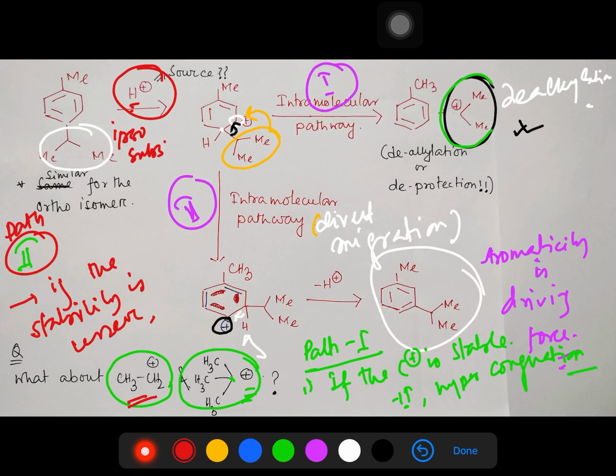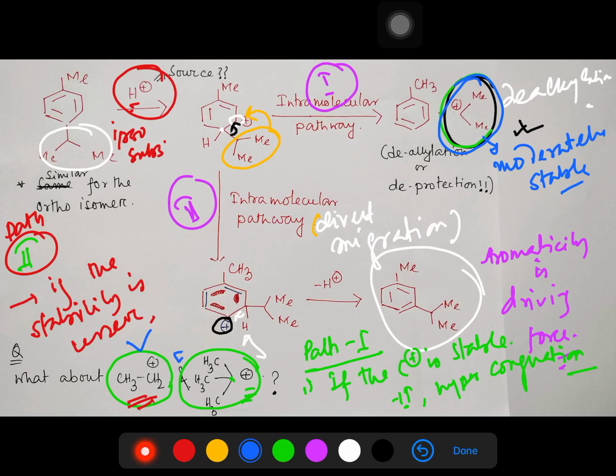But in the case of the isopropyl group, it's a borderline substrate. It can follow both tracks, because this carbocation is moderately stable. Moderately stable means more stable than the primary but less stable than the tertiary, so it can follow both paths.